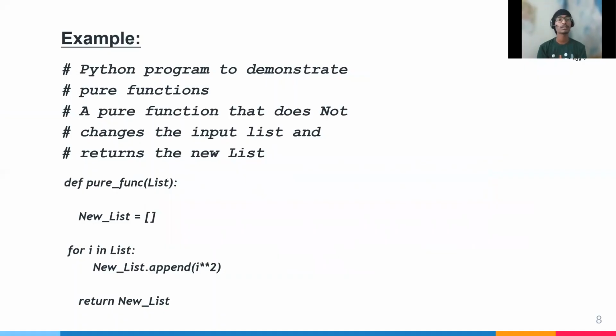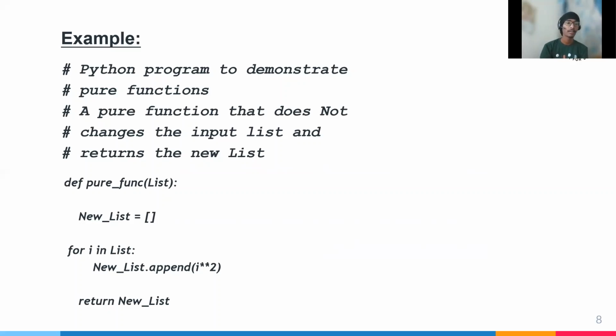For example, we will take one example of functional programming to demonstrate a pure function: a pure function that does not change the input list and returns a new list.